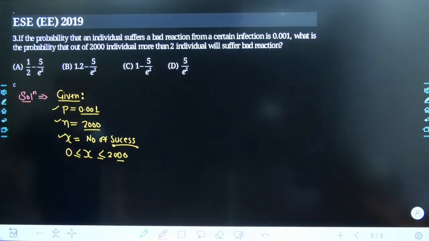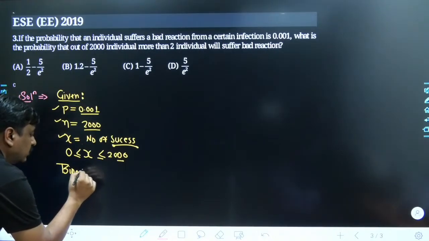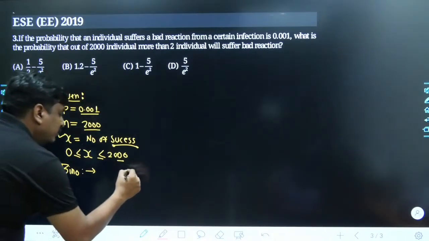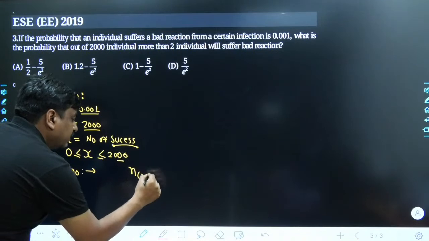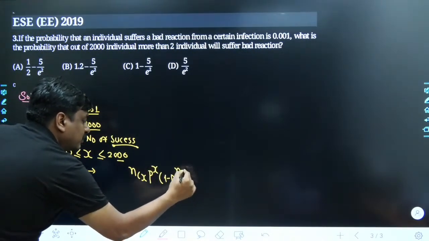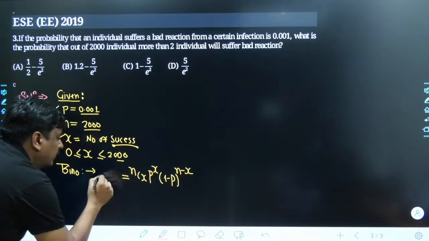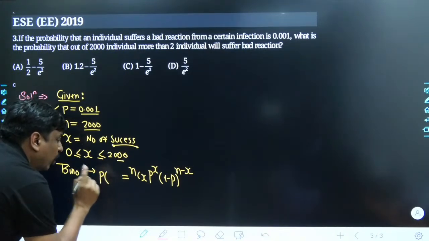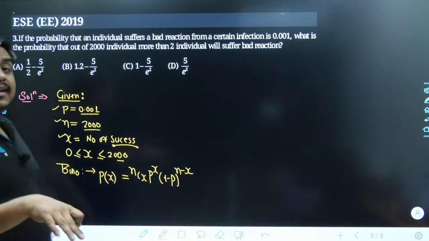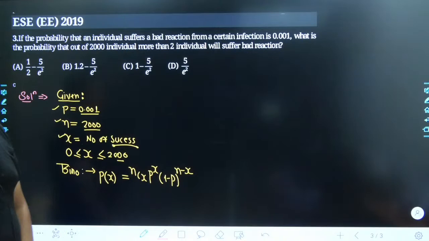If I take the reference of the binomial distribution, my dear friends, how is its probability mass function defined? It is defined as nCx p to the power x q to the power n minus x. It is the probability for the occurrence of exactly x successes out of n trials, where in each individual trial the success probability is fixed to be p.